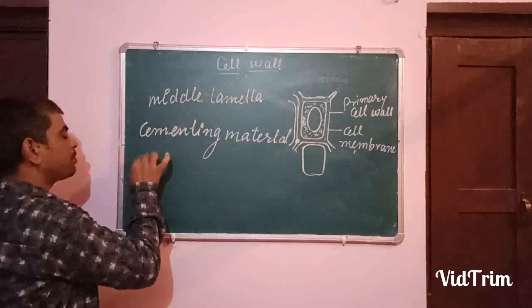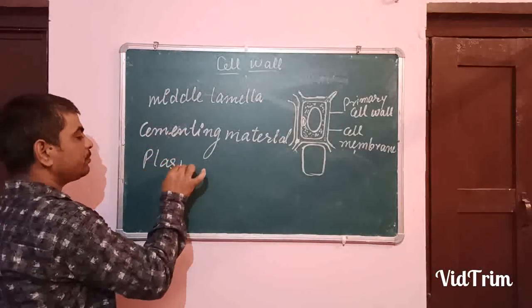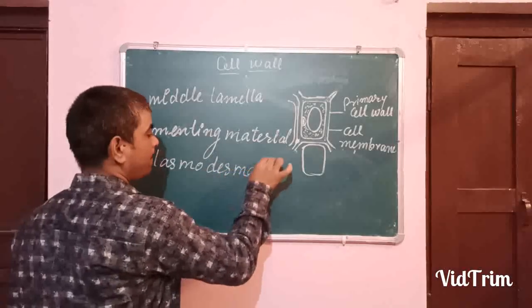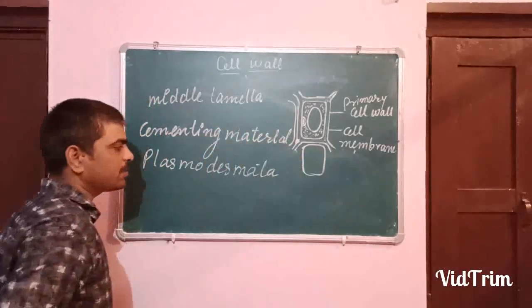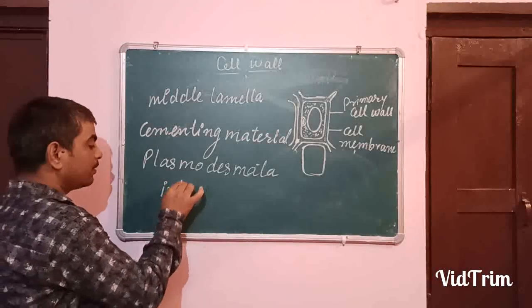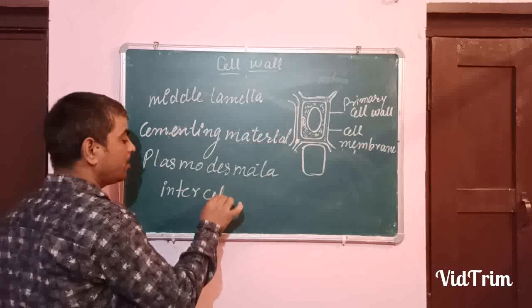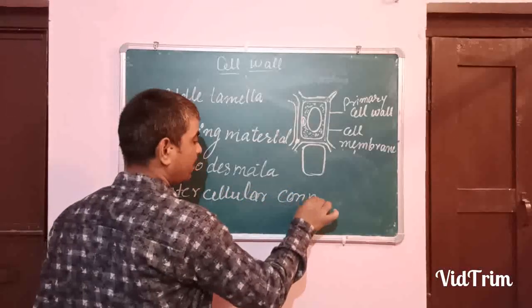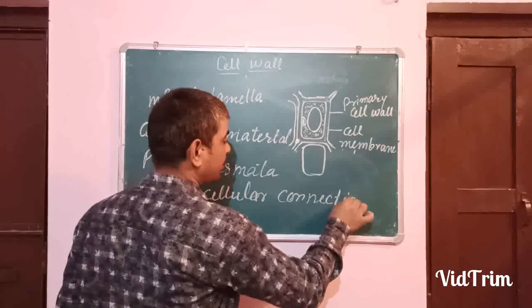Another structure is plasmodesmata. It is the intercellular connection, you know.